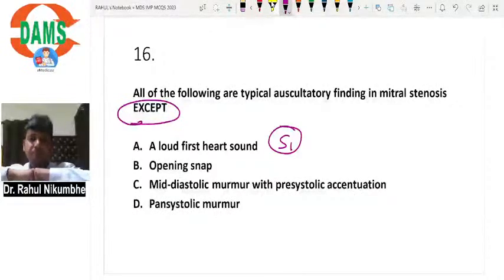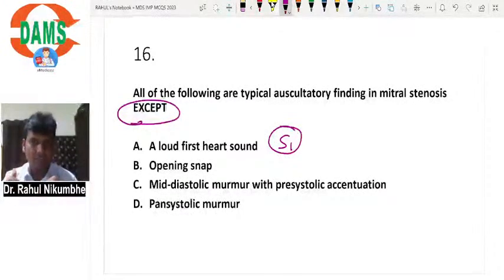Normally, what happens when blood enters from the left atrium to the left ventricle? When the valve is open, the left ventricle fills. When the left ventricle is filling, blood will come below the cusps of the mitral valve, and the valve comes forward. When left ventricular systole starts, the mitral valve will close, and the distance between the two cusps is very small.